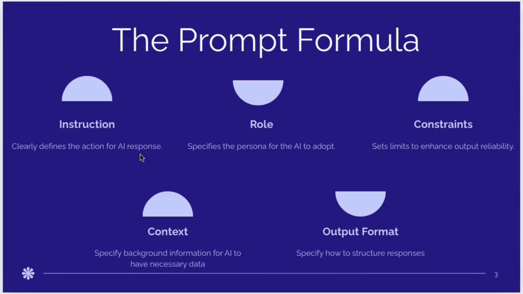To help you consistently produce high-quality responses, I want to introduce you to the industry-standard prompt formula. Every strong prompt contains 5 essential components: the instruction, the role, the constraint, the context, and the output format. When all 5 work together, the model clearly understands what to say, how to say it, and what boundaries to operate within. This formula is the foundation of all advanced prompt techniques, including reasoning prompts, RAGs, agents, and more.